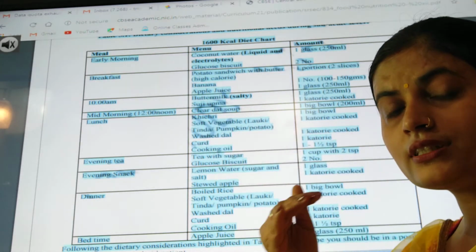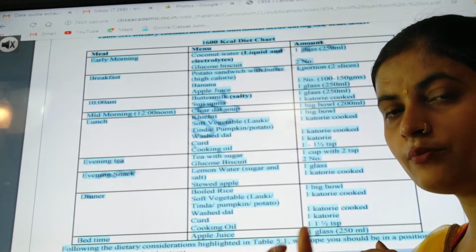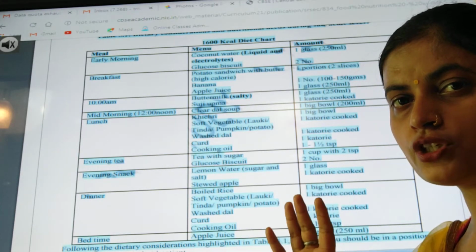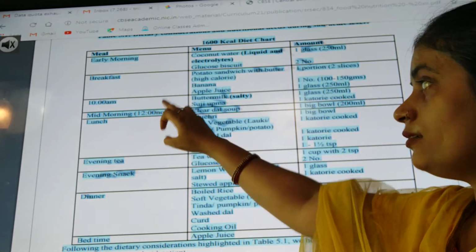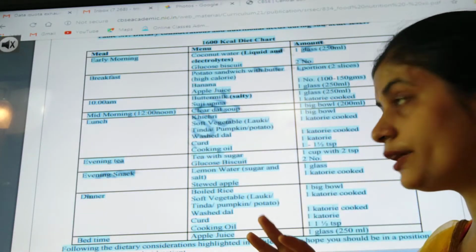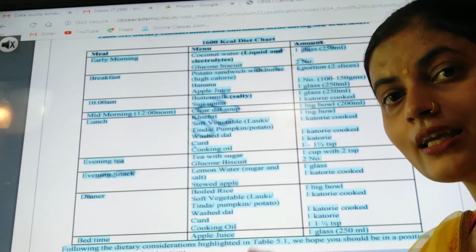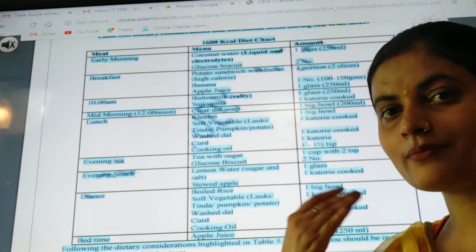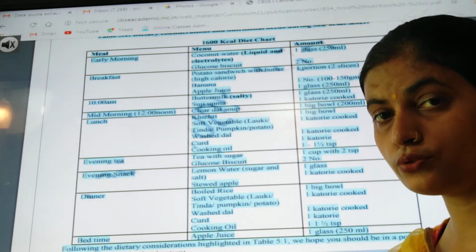Then it is said here, you can see that within a gap of certain time something has to be given to the patient as a meal. Like 10 am, अब 10 बजे क्या देंगे? It will be buttermilk or suji upma. That means you are giving liquid again, which is going to balance the water content in the body, that is buttermilk, and it will add nutrients also to the body.